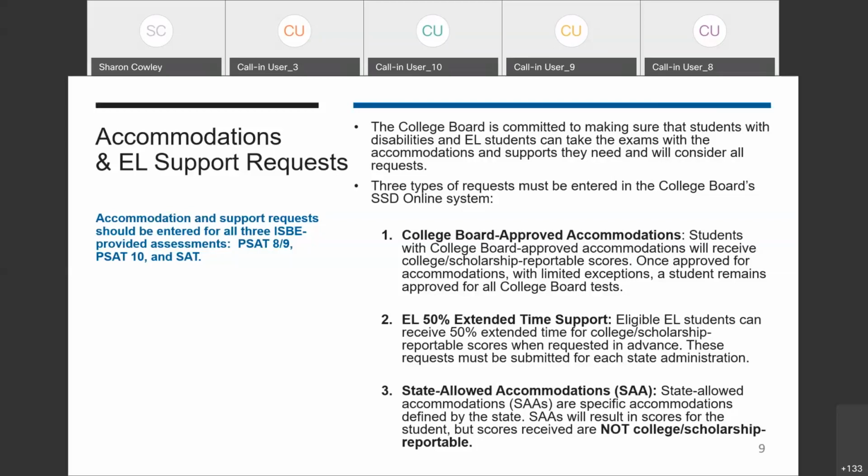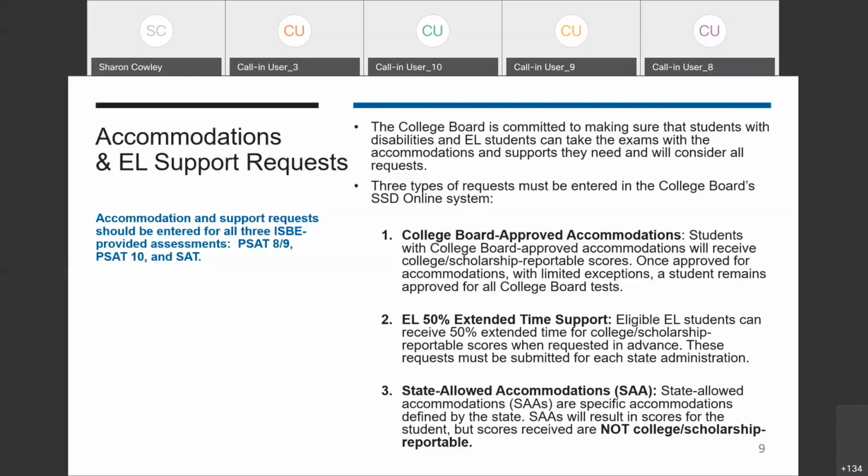These accommodations are designed for students with disabilities, and with limited exception, once approved for the accommodation, a student remains approved for that accommodation for other College Board testing throughout their high school career. If they took PSAT 10 last year and they were approved as a 10th grader for a College Board accommodation, you don't need to submit a new request this year for SAT unless something has changed with their disability or accommodation needs.